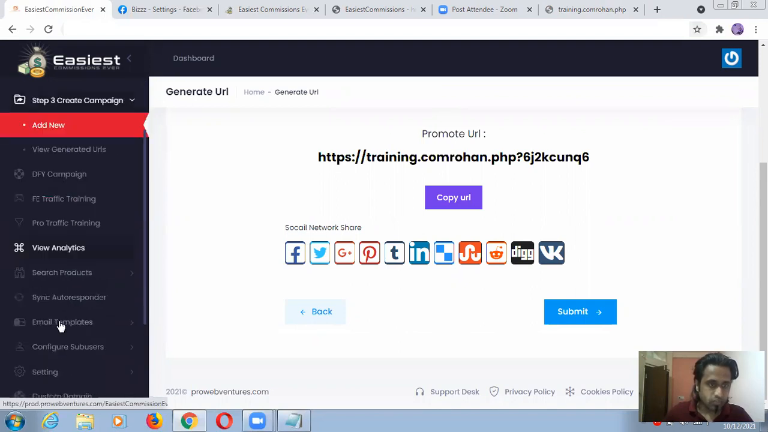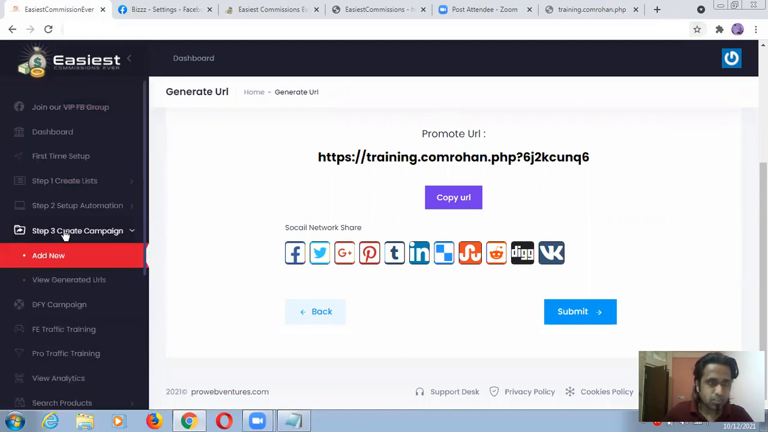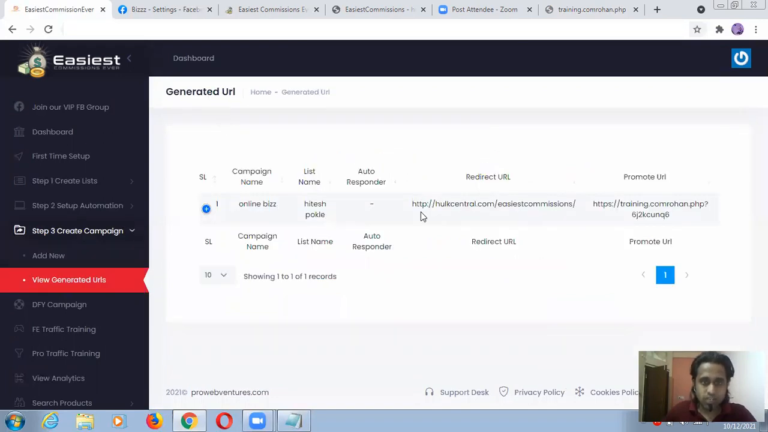From here you will see some options, maybe there are some options, but right now I'm just leaving this one because it will take too much time, guys. Okay, view generated URLs, like this is the generated URL. So yes, generate URL. Okay, guys, so online base, I generated this one. This is my redirect URL.